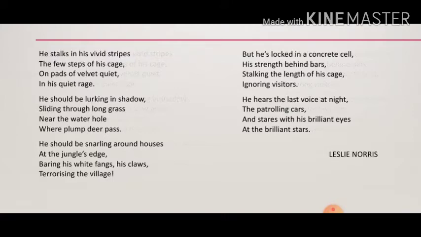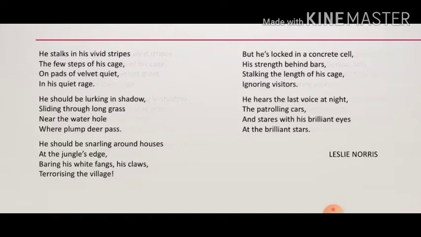Again we see use of vowel sound O and I, the dominating sound of O and I. So in the words like should, around, houses, here the O sound is very prominent, and that is known as assonance. Again I sound, baring, his, white, his. Again this one is also assonance, the vowel sound. It is very prominent. That's why the literary device we find here is assonance.